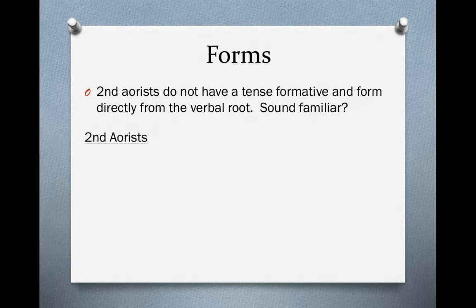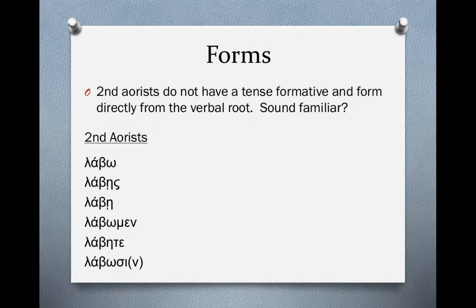The second aorists do not have a tense formative, and they form directly from the verbal root. This should sound pretty familiar, because that's just how the indicative second aorist verbs formed, and that's how the second aorist participles formed as well. So if we saw lambano in the subjunctive form, this is how it would appear.